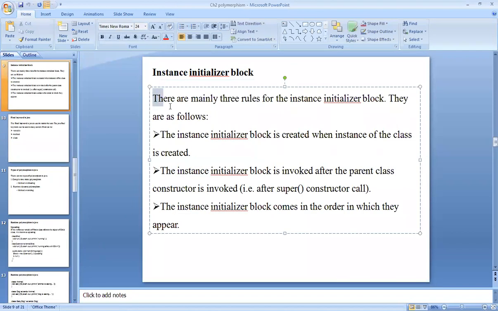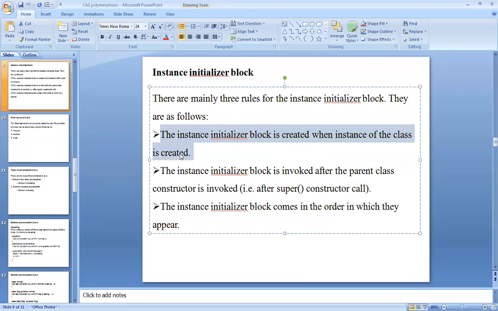And there are mainly three rules to design an instance initializer block. Okay, according to the rules, first, the instance initializer block is created when the instance of a class is created. Means whenever you are creating the object, at that time you can use this instance initializer block.